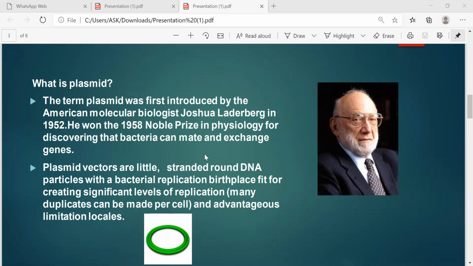Difference between plasmid and vector. These are two types of self-replicative DNA molecules. Plasmids are extrachromosomal elements naturally occurring inside bacterial cells. Vectors are artificially introduced DNA molecules into the cell. Plasmids do not carry essential genes for the functioning of the bacterial cell.